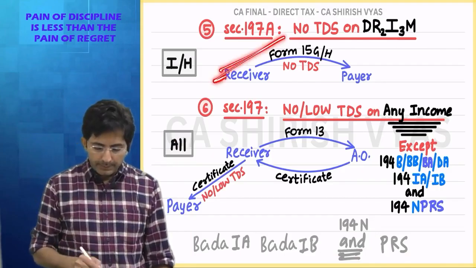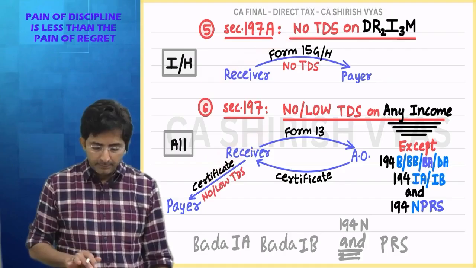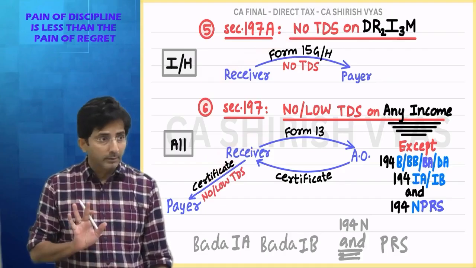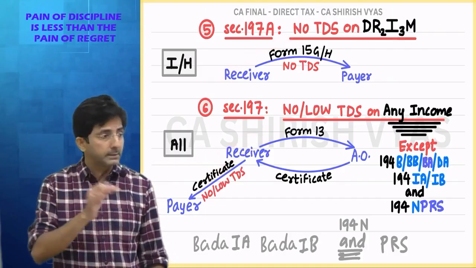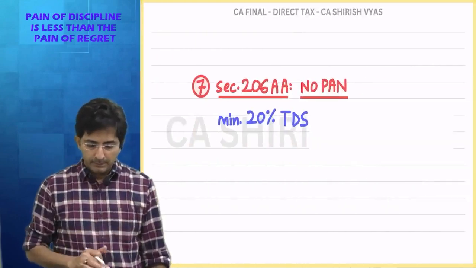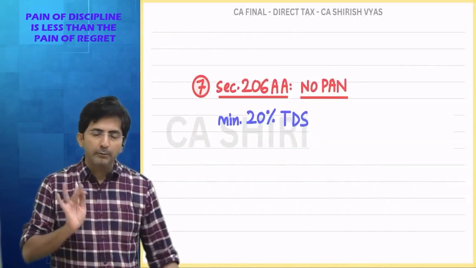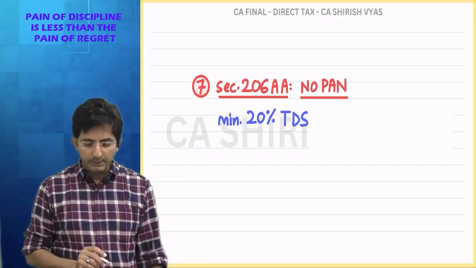So this was 197A and 197. See, we are doing general notes. In general notes, there are 12 points. 6 we have done. The 7th one is simple. This actually I already have taught. What does this point say?